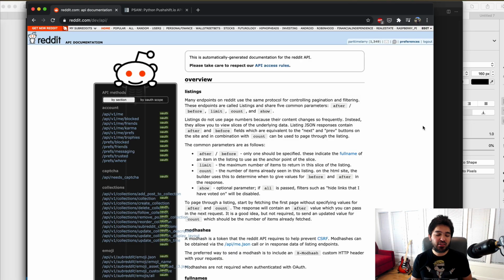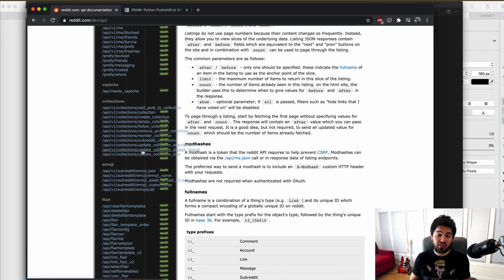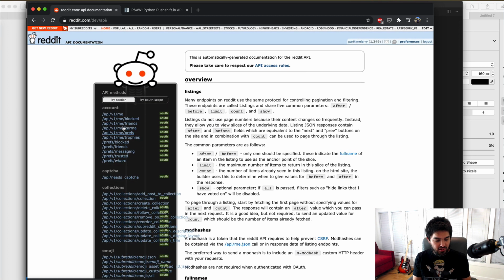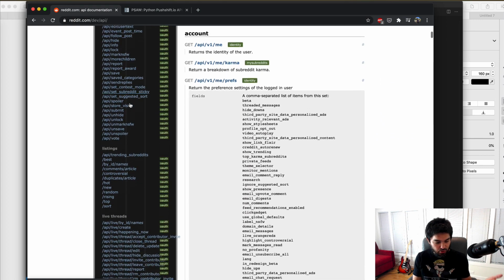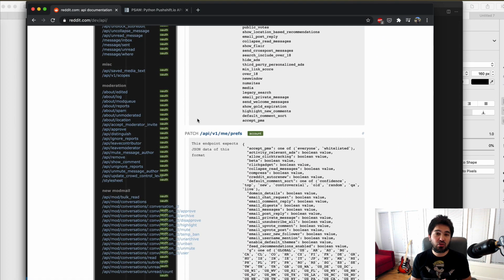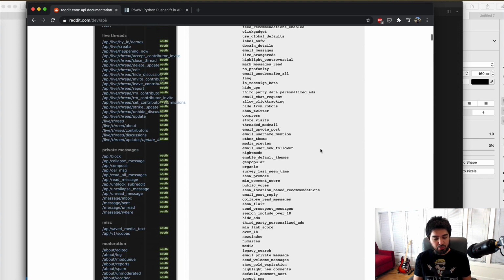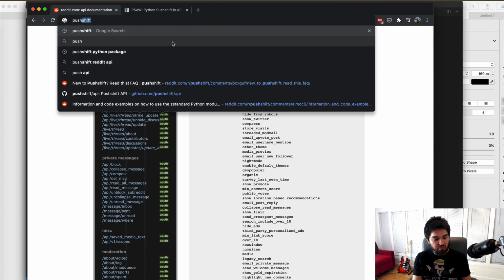So as you may have guessed, Reddit does have an API here which has some endpoints that you can use to access data like your own profile, collections, your different posts, comments. There's a whole lot of things you can do with this Reddit API. And so when you download like the Reddit app or Alien Blue, Reddit is fun, there's a variety of mobile apps out there that consume the Reddit API in order to create their own user interfaces on top of Reddit. But there has been some other spin-off projects.